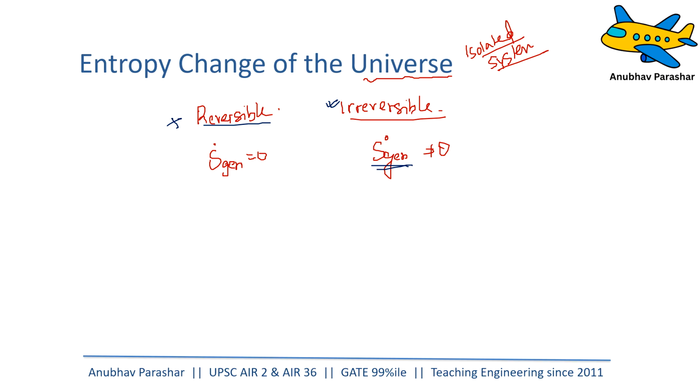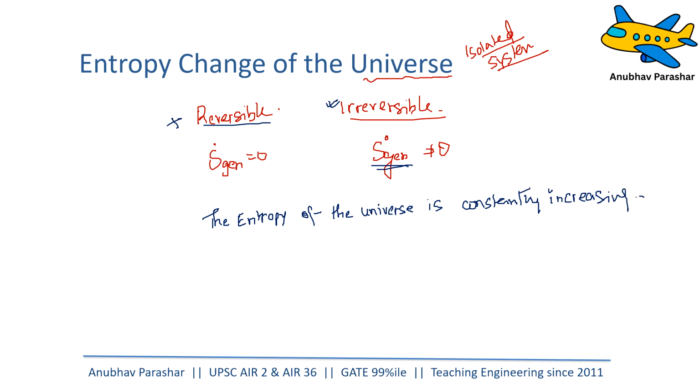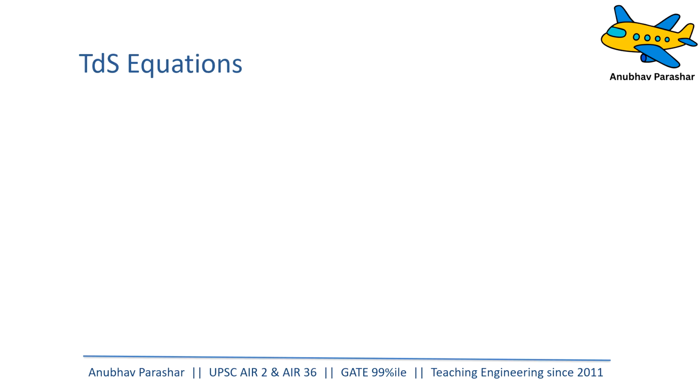So what is happening to the universe? If you see the universe as a whole, the entropy of the universe is constantly increasing. The energy of the universe is constantly increasing. Having said that, let us try to find out how to calculate entropy.